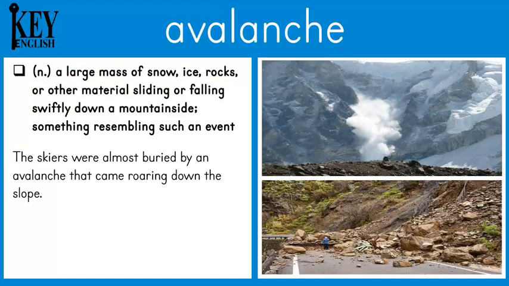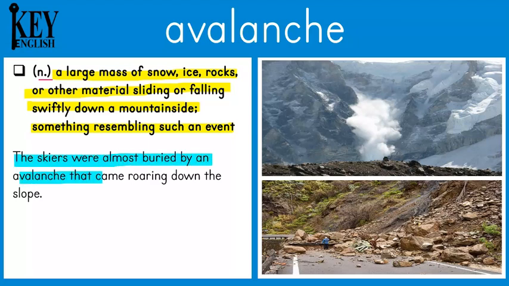The next word is avalanche. Avalanche is a noun, and an avalanche is a large mass of snow, ice, rocks, or other material sliding or falling swiftly down a mountainside, or something resembling such an event. For example, the skiers were almost buried by an avalanche that came roaring down the slope.